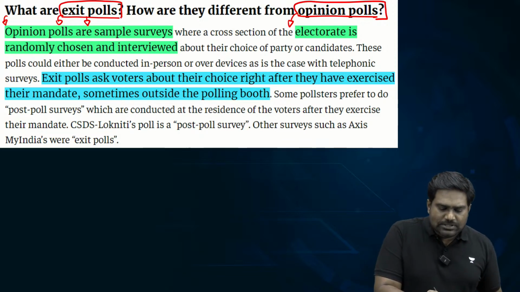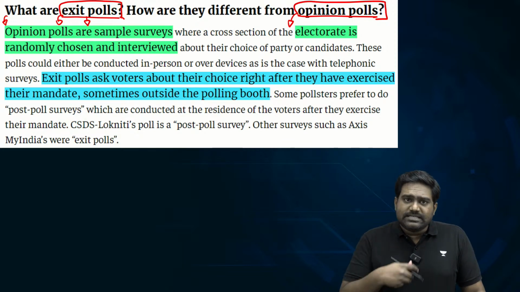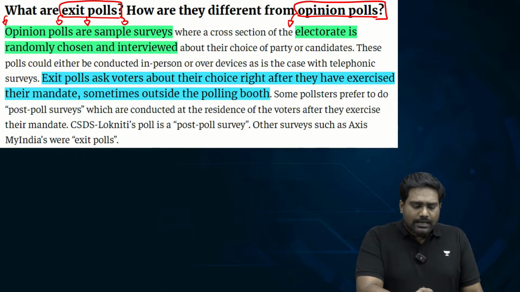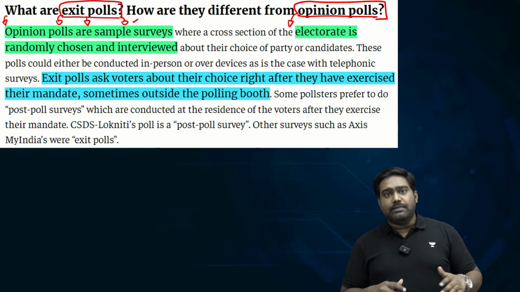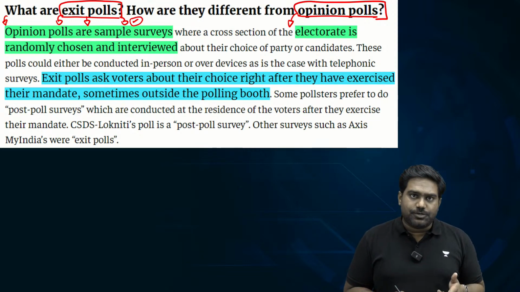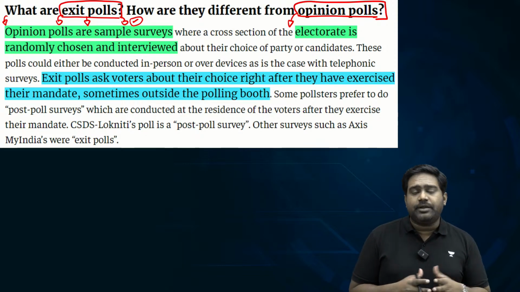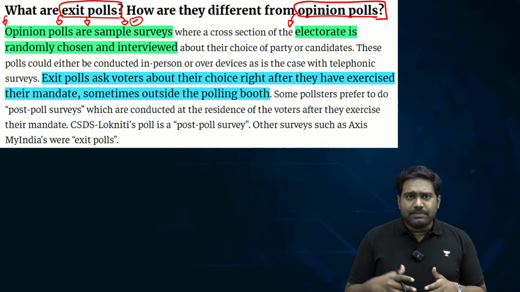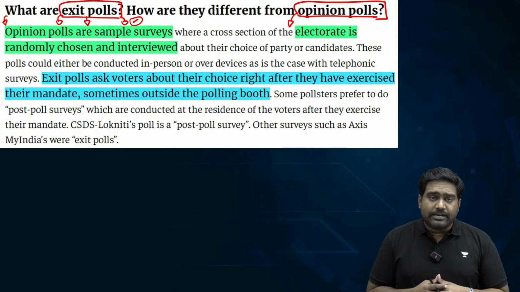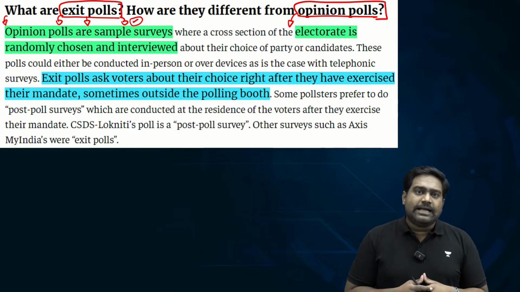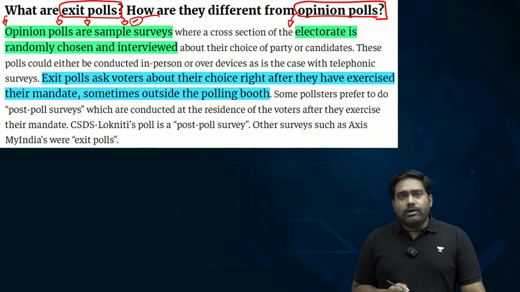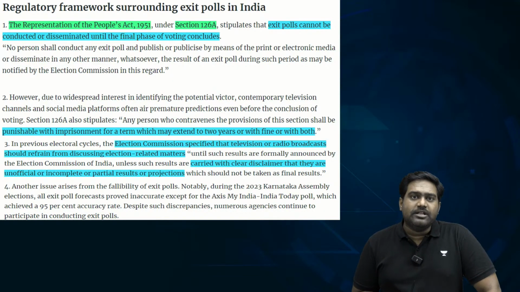That is when the pollsters pose these questions and discreetly collect the data from the sample size that has been chosen, and they will apply a few statistical sampling methods to come out with a poll projection, to project which party, which candidate might win, how many seats, what is the vote share. So this essentially is a media-driven exercise, driven by newspapers or TV news channels in association with a few think tanks and civil society organizations.